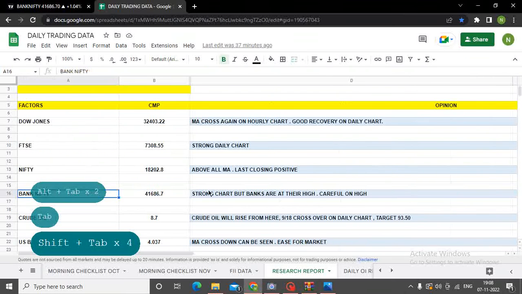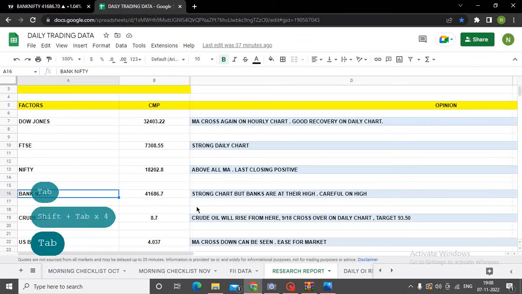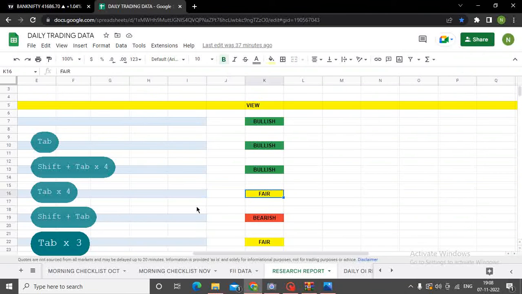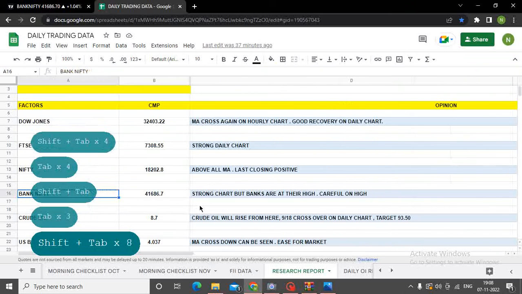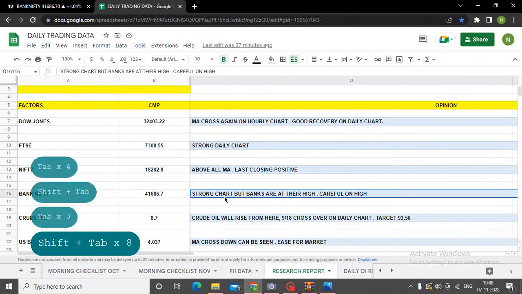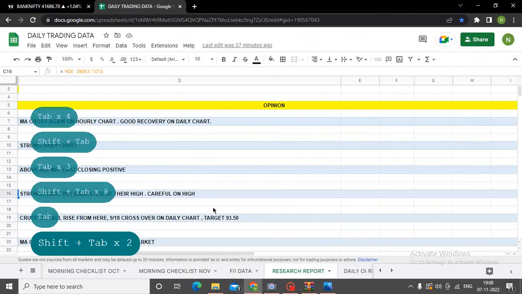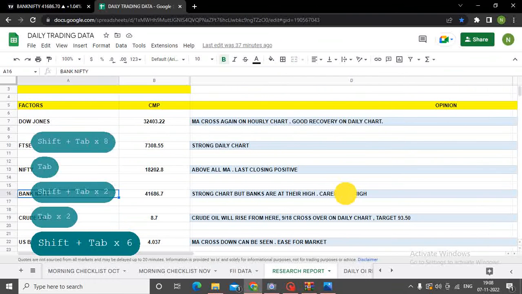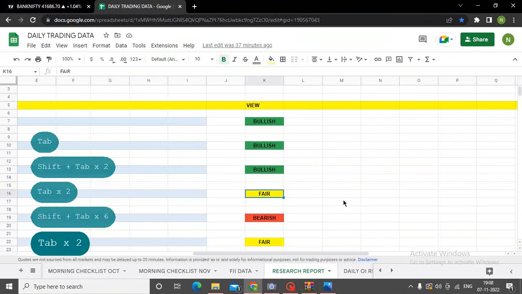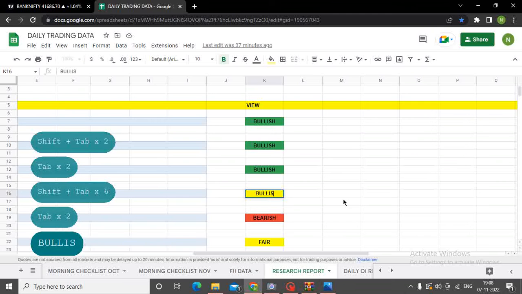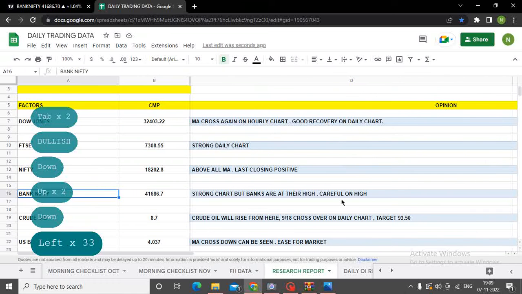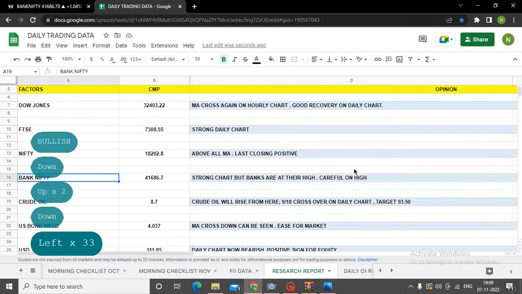I've mentioned this because results have come mostly, सारे banks result आ चुके हैं, Axis, SBI, so all these banks have given beautiful results, and the price has already jumped to the highest of their all-time high. So although I'm very bullish on the banks, but at this point, since banks are overbought, I have just kept this as fair. I can keep it at bullish also if I want to, but to my view it should be fair, because anytime the profit booking can be seen in the banks. But still, just on chart basis of Bank Nifty, I have kept it in bullish.